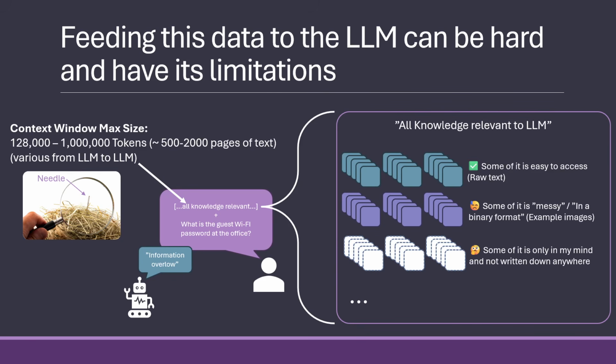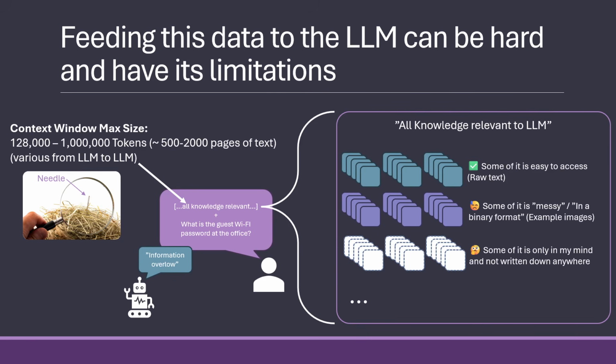But the more you put up, the more needle in a haystack it is, and the slower it will be, and the more costly it will be. So putting all the knowledge in the company onto every single prompt would probably be a bit too much.